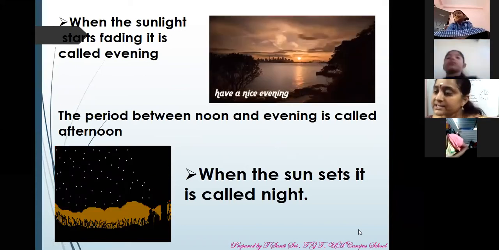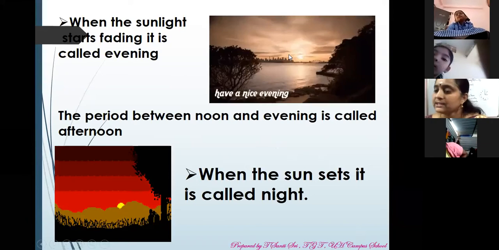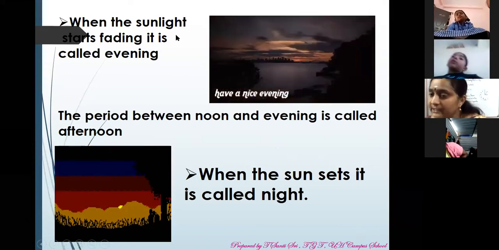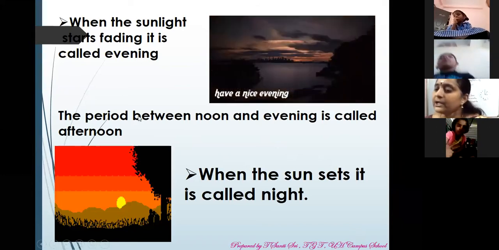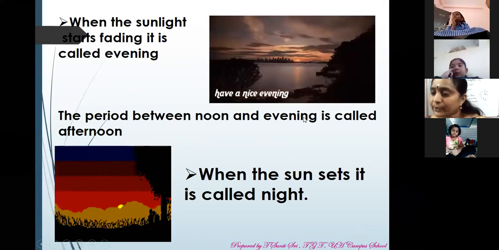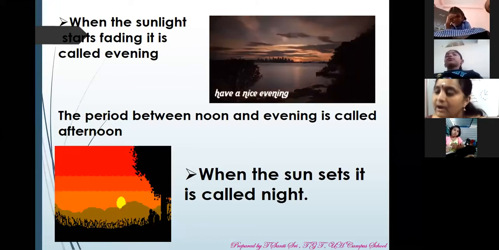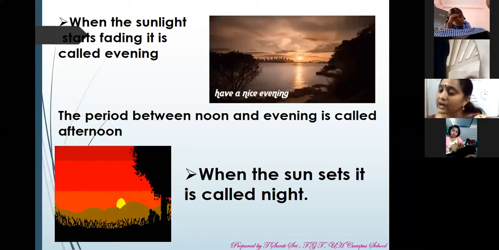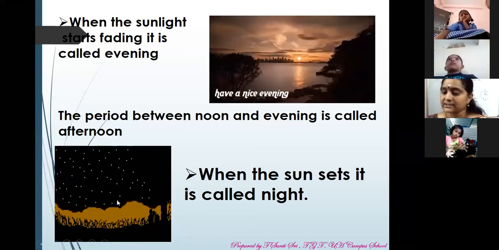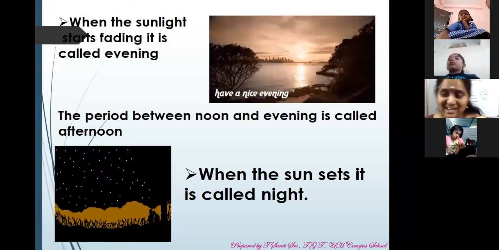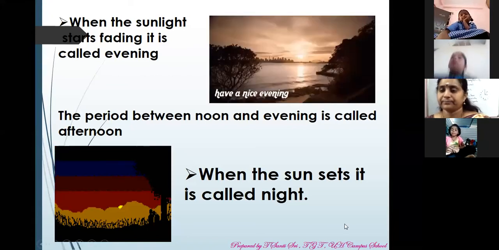When the sunlight starts fading, it is called evening. The period between noon and evening is called afternoon. So then what is night? When the sun sets, it is called night. At night, what will you do? You will sleep. Okay, children? So these are the 4 parts in a day.